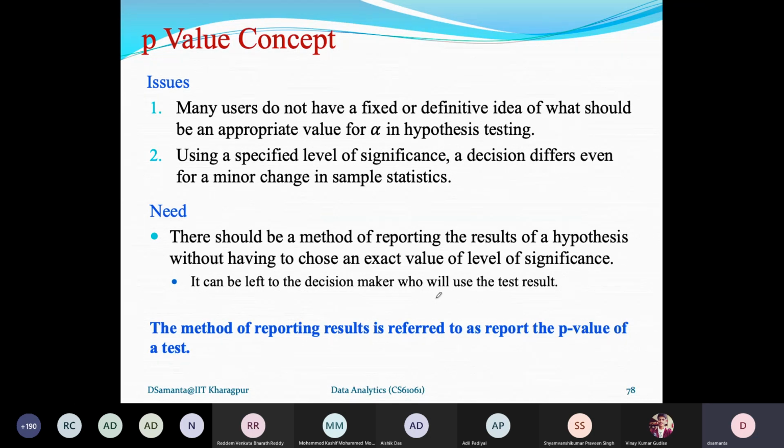So it is up to the decision maker. The decision maker can take this test with this level of significance, with this p-value concept. I will come to the discussion of p-value or not. Now let us see what exactly the concept of p-value is in hypothesis testing.